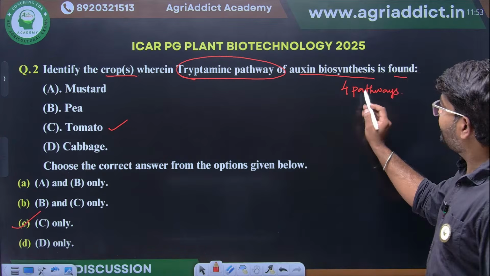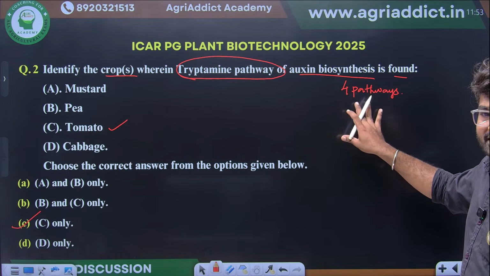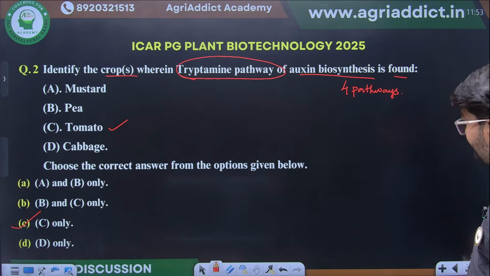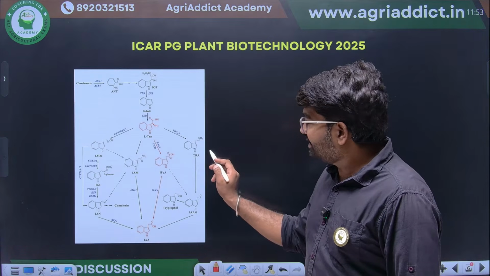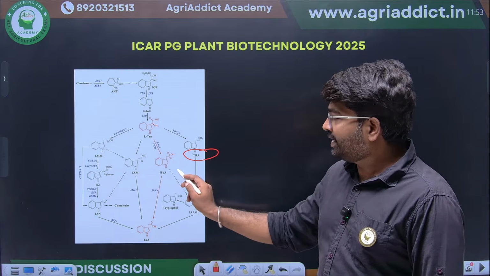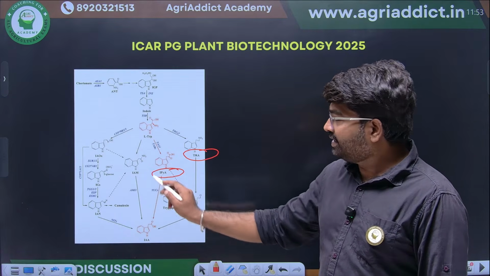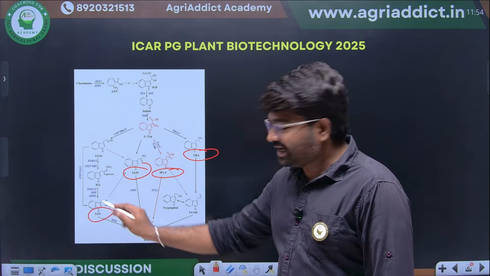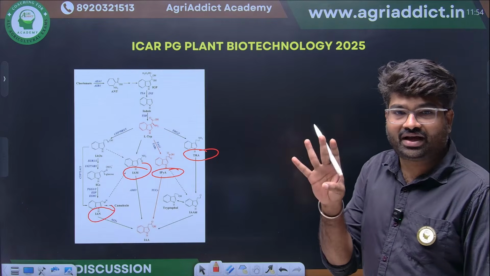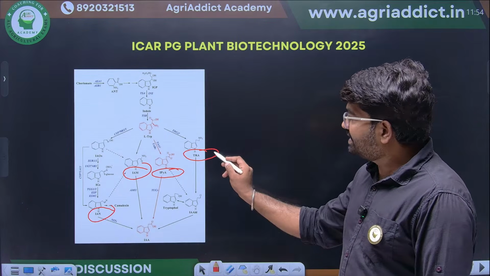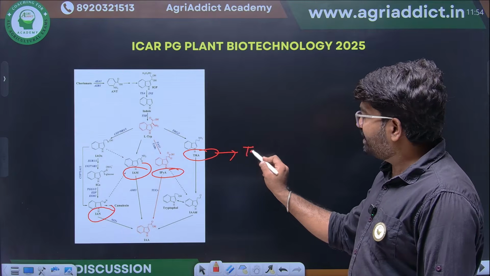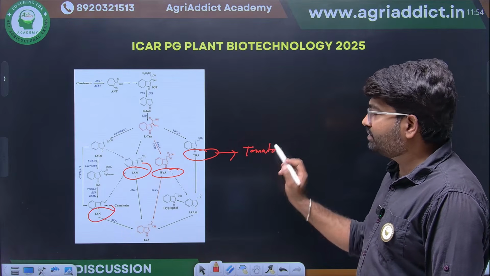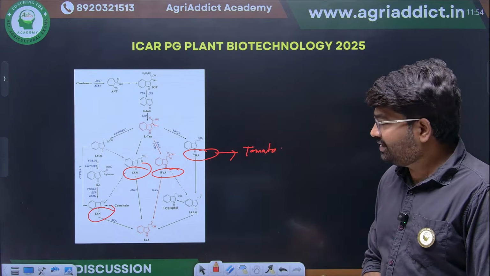See, there are 4 different pathways of auxin biosynthesis. What are the 4 pathways? The tryptophan pathway, indole pyruvic acid pathway, indole acetamide pathway, and indole acetonitrile pathway. The tryptamine pathway is most common in crops like tomato.